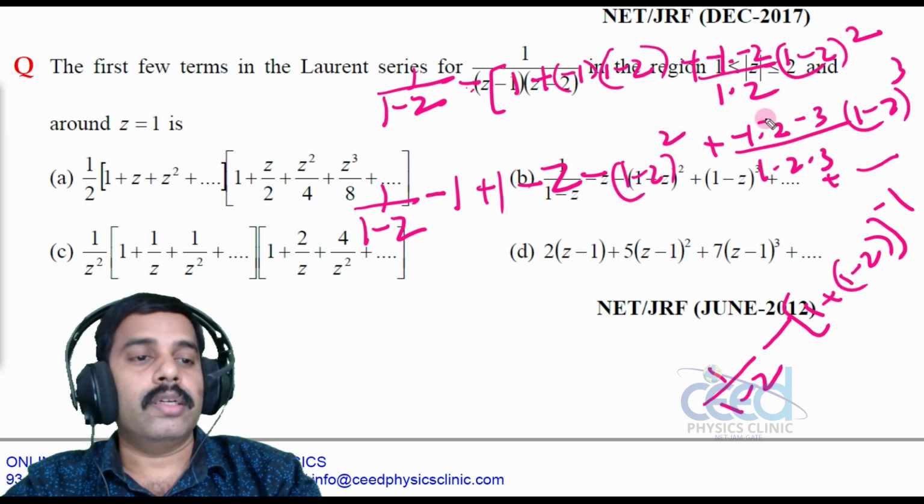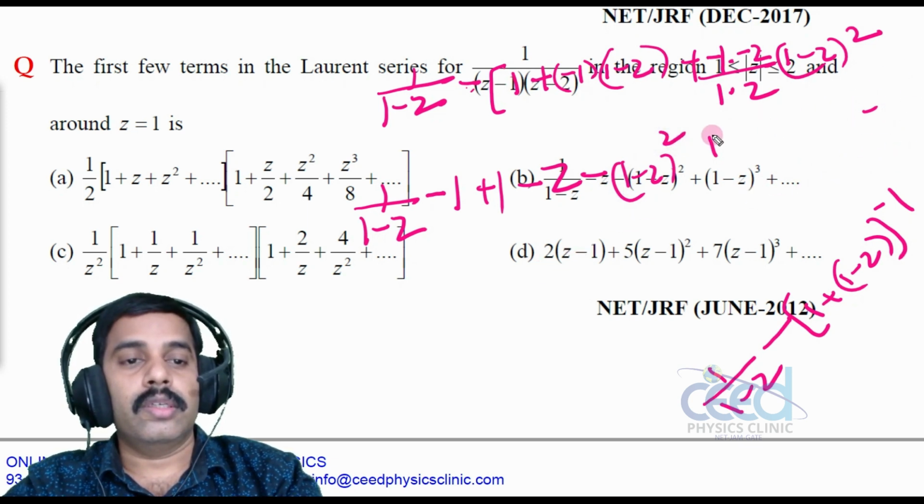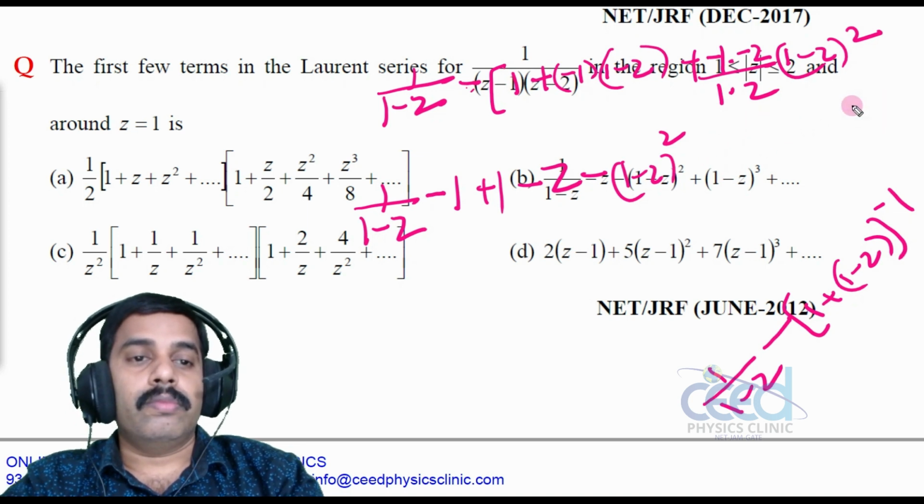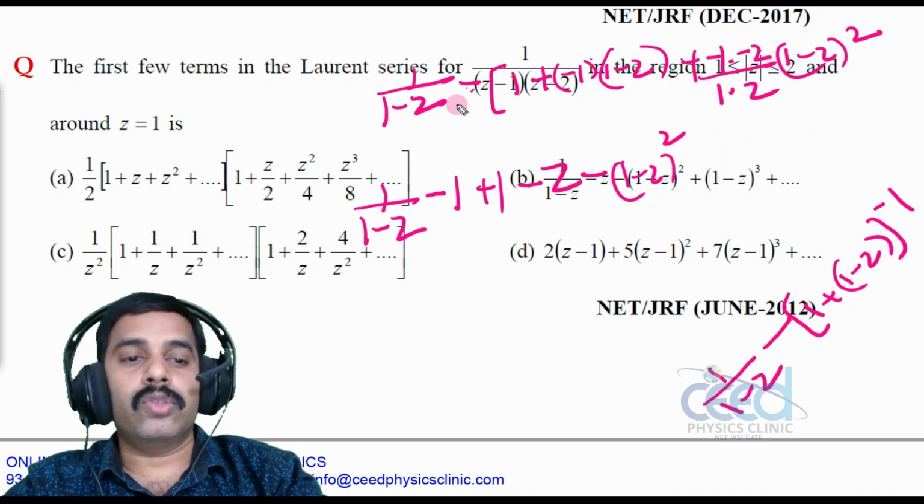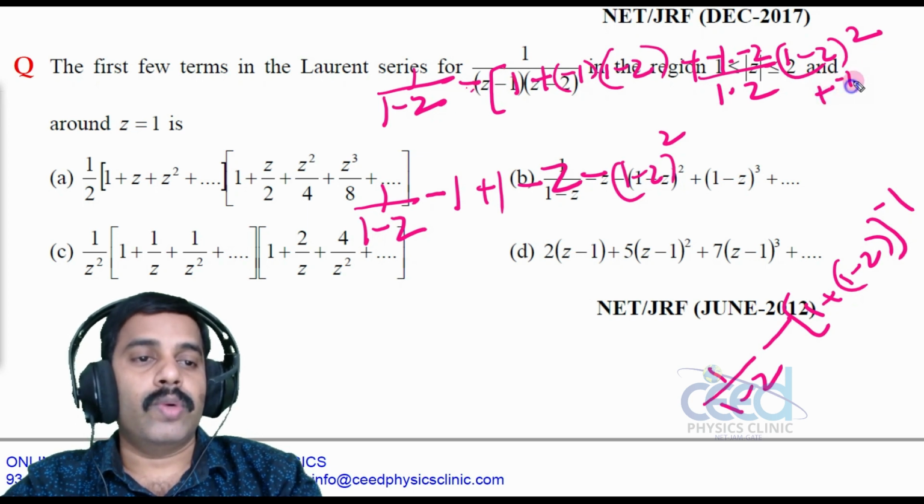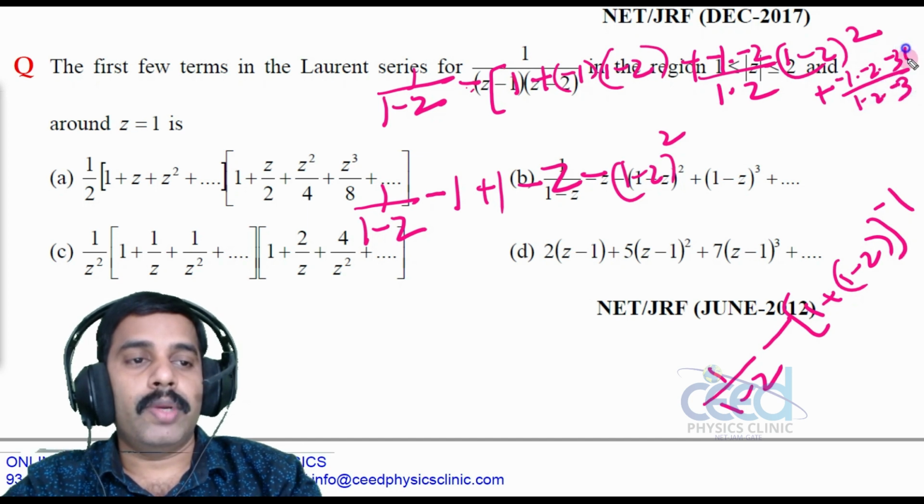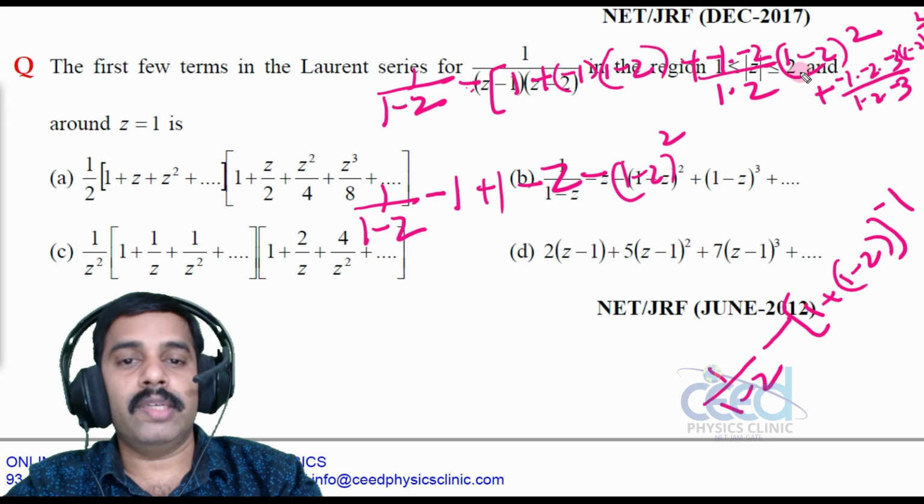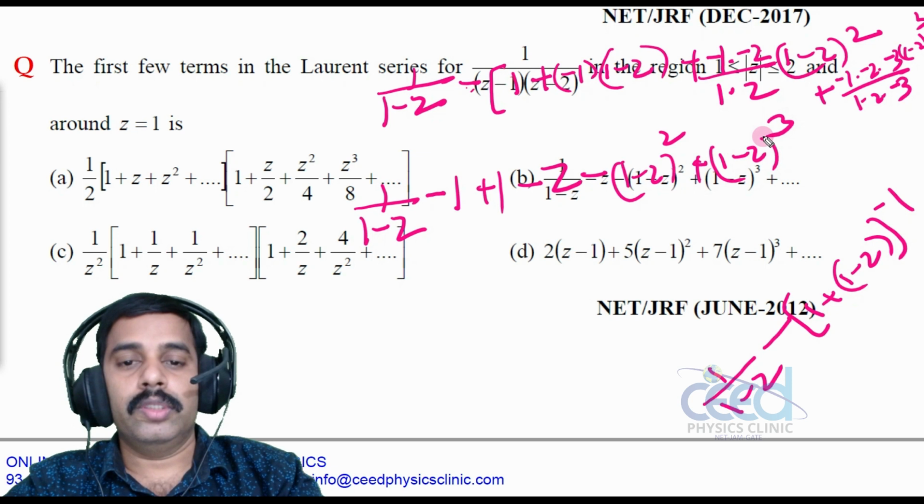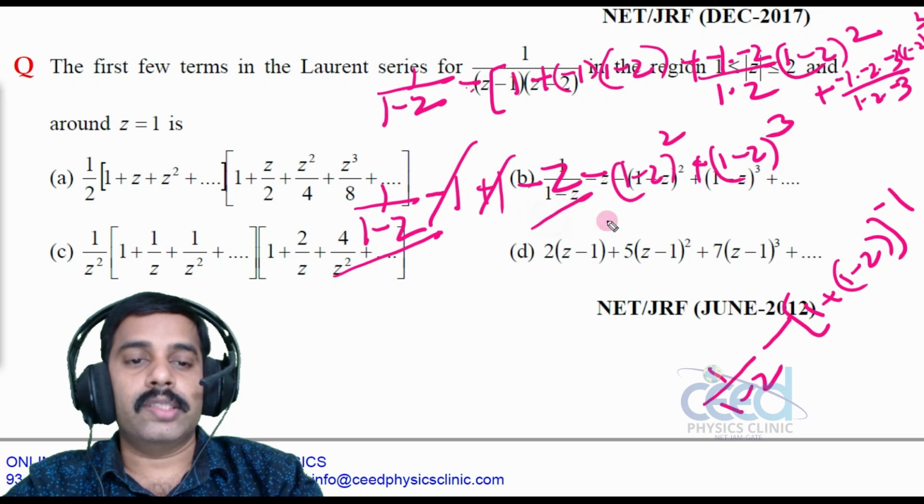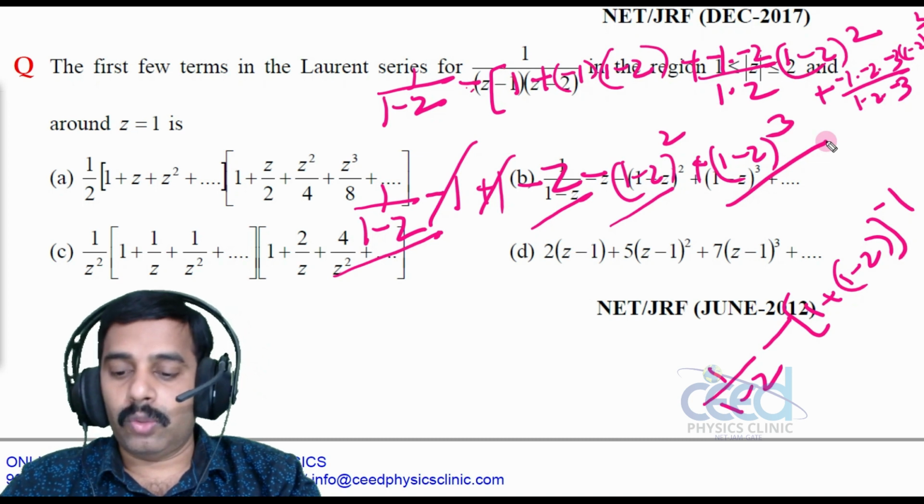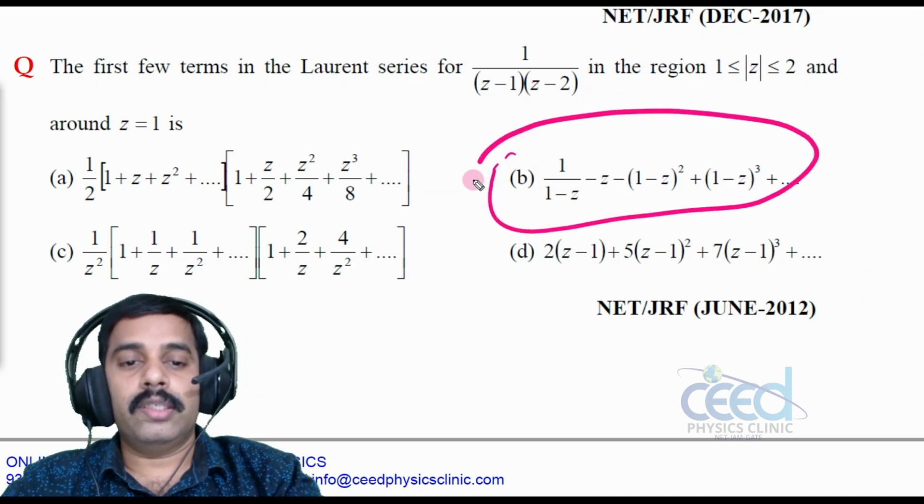Minus 1, there is a minus here, then also there is a minus. Next term is minus 1 into minus 2 into minus 3 by 1 into 2 into 3, right? (1 minus z) whole cube. So here there is a negative, here there is a negative, so positive. So (1 minus z) whole cube. So this and this cancel. So the final answer is 1 by 1 minus z minus z minus (1 minus z) whole square plus (1 minus z) whole cube. So which one is the option? Option B is correct, right? All right.